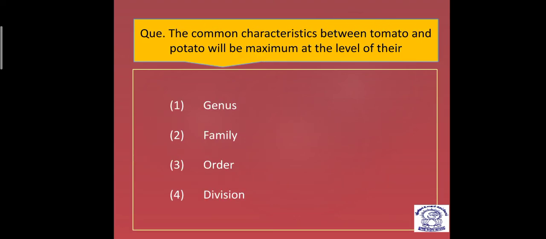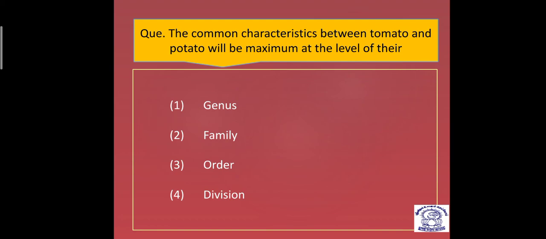The next question: the common characteristic between tomato and potato will be maximum at the level of their... Now see, common characters. We have studied that common characters increase as we go downward, from kingdom to species in a descending order.